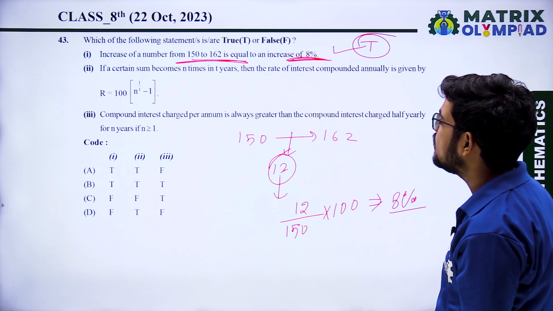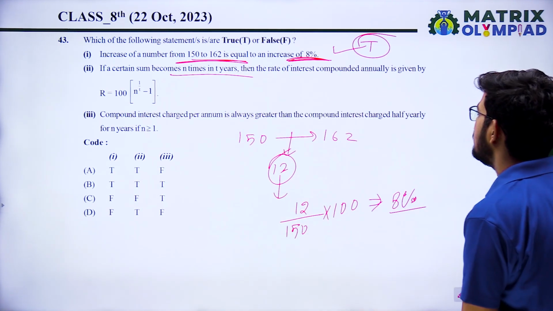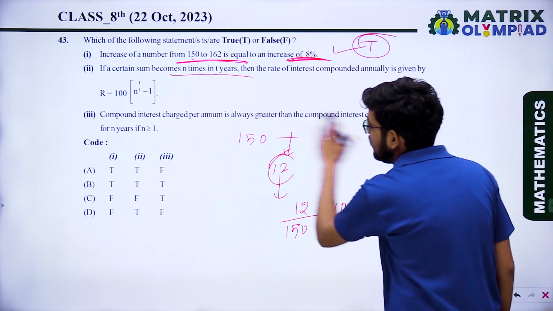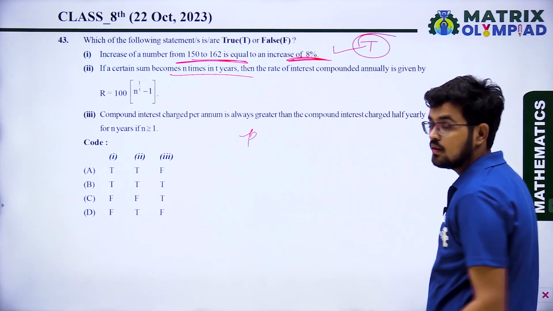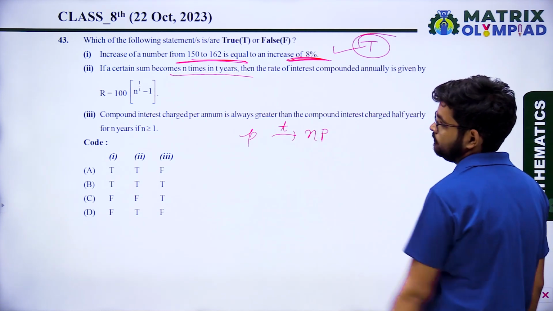A certain sum becomes n times in t years. Then the rate of interest compounded annually is given by. Just assume the principal is P. Then in t years, it becomes NP.